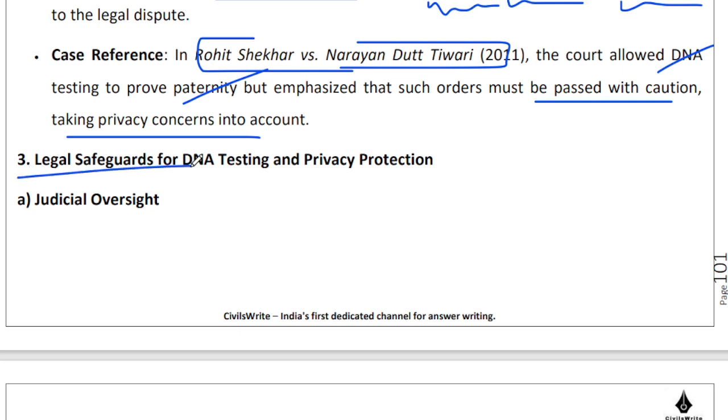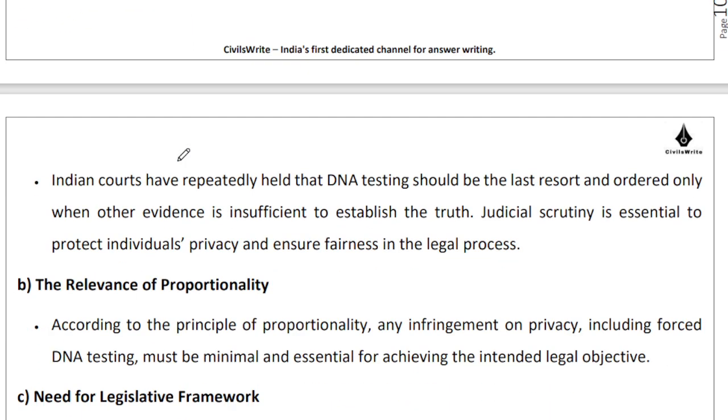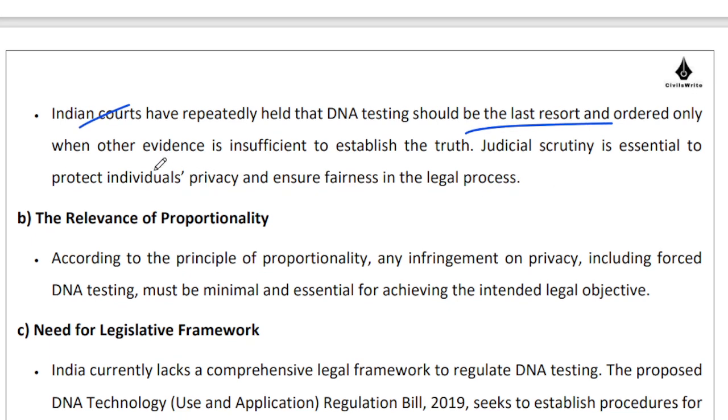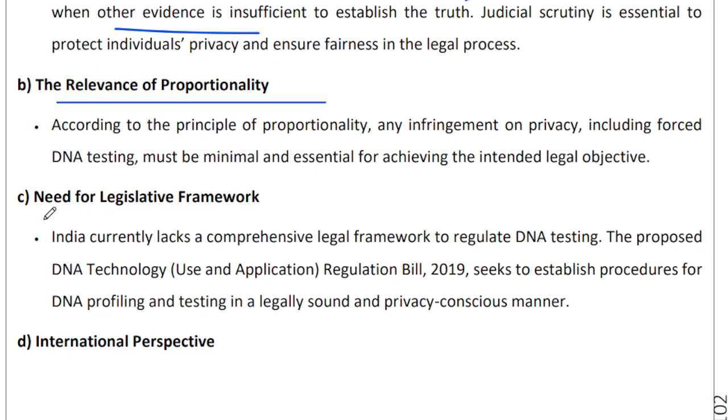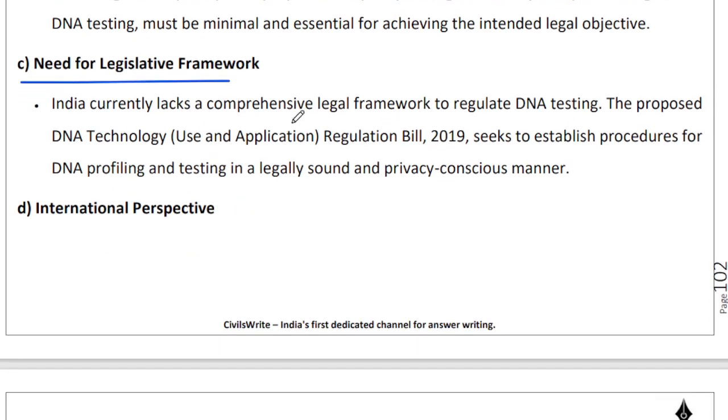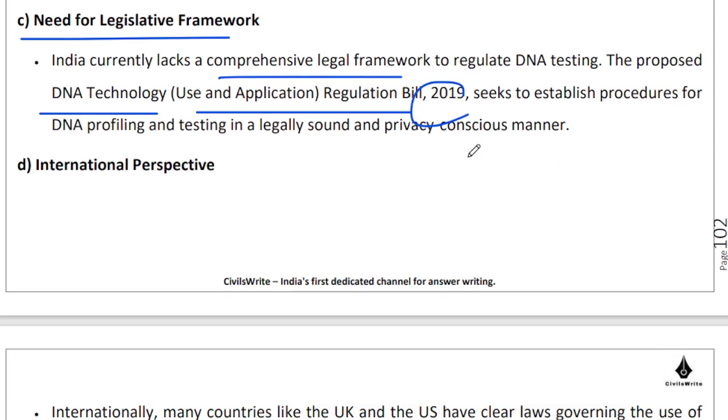What are the legal safeguards? So there is, yes, definitely judicial oversight, right? That the courts are there, that this measure is a last resort. Only if there is no other evidence sufficient enough to establish the truth shall we go for this. Relevance of proportionality has been highlighted. Need for a legislative framework. So right now we do not have a comprehensive legal framework to regulate DNA testing, and the DNA Technology Use and Application Regulation Bill 2019, right, apparently is still a bill.